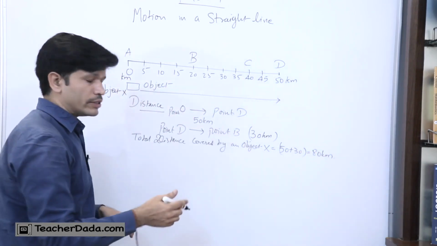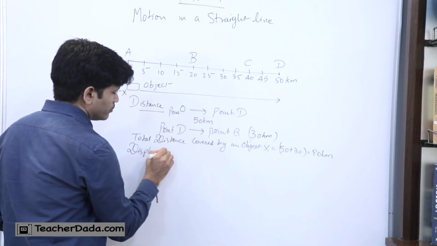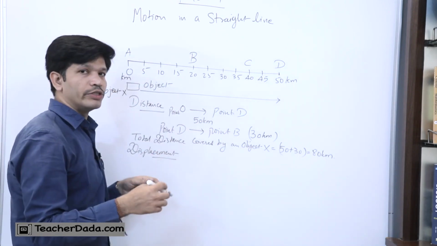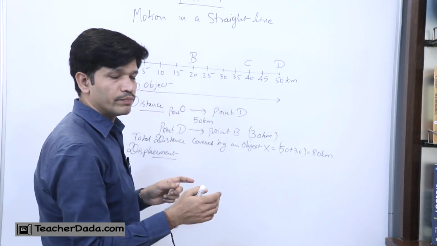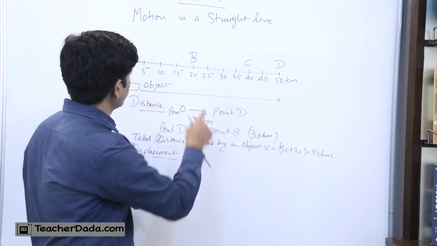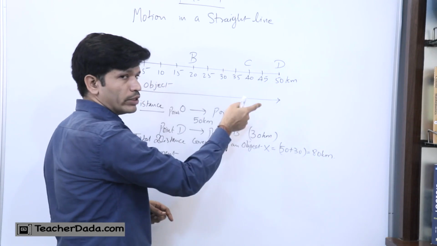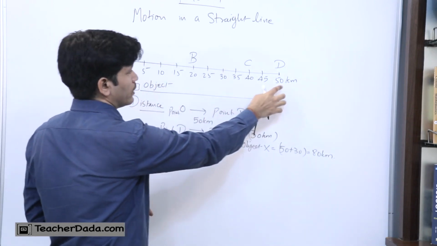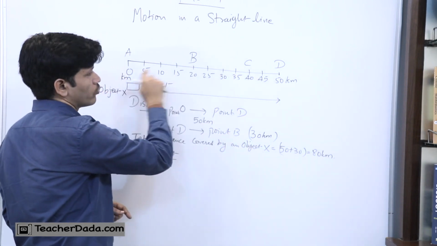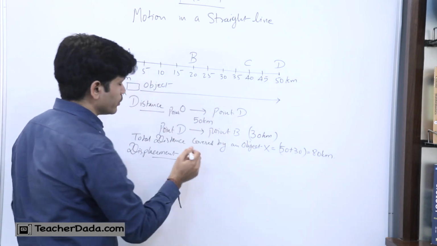Now there is another physical quantity, and that is known as displacement. Displacement means again the object is changing its position from one point to another in a certain time, but there is a change in the direction also. Suppose I say there is a displacement from A to D of the object X, and then again it is coming back from point D to point A. So what is the total displacement?